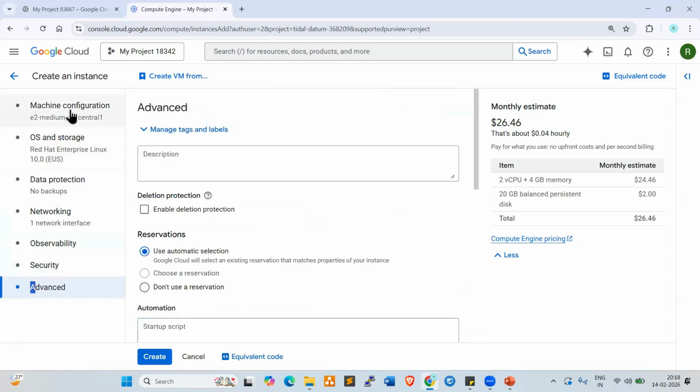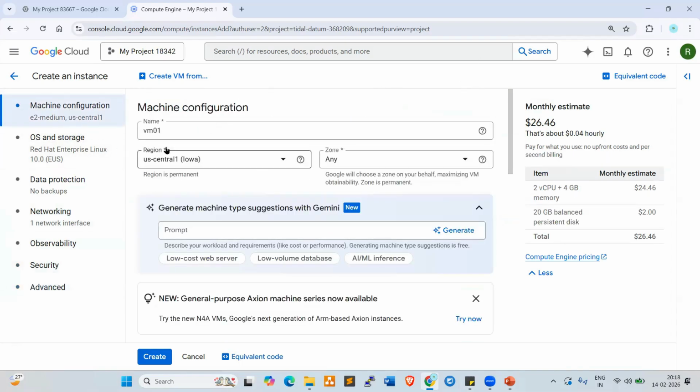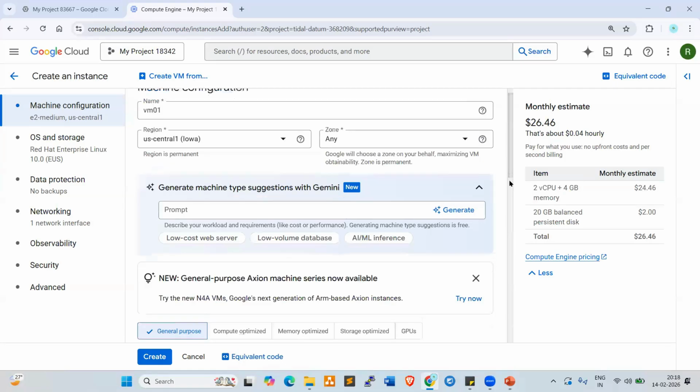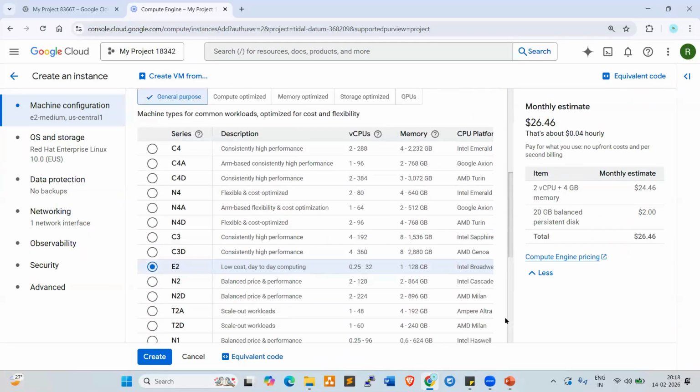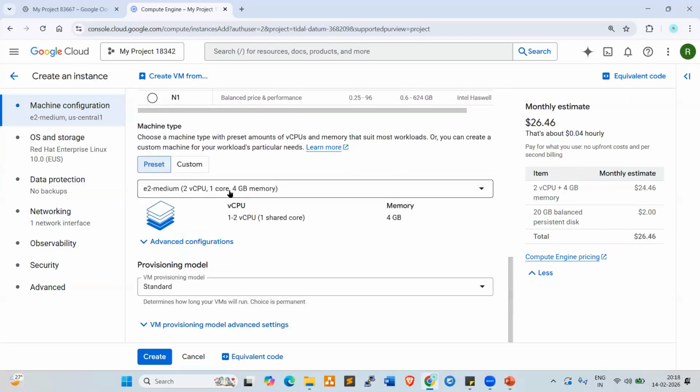Okay. Now go to machine configuration. Look at here. VM01, us-central1, any zone. Now go down here, machine type you can select here. 2 CPUs, 1 core, 4 GB memory, right? So provisioning model, the same we can use here. Yeah, everything is fine.